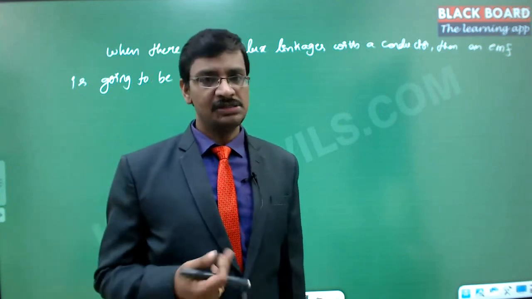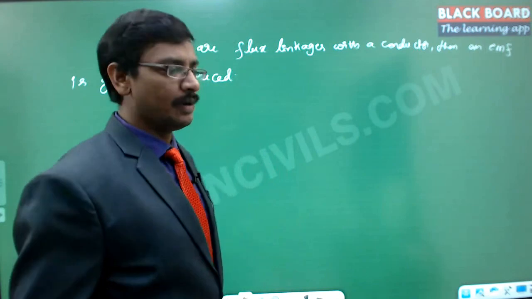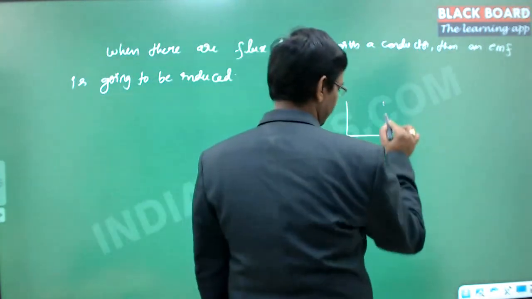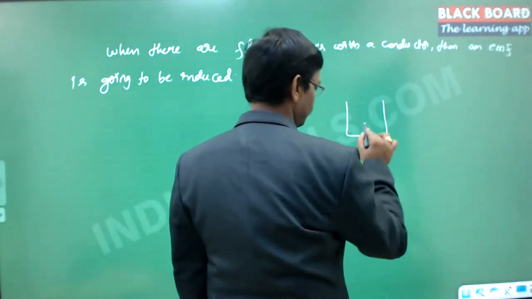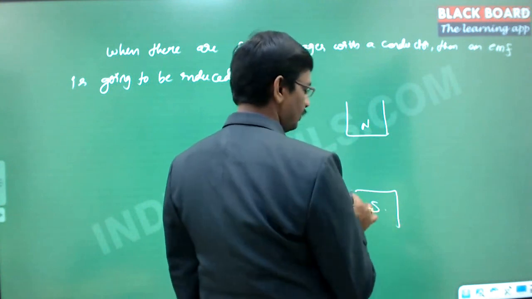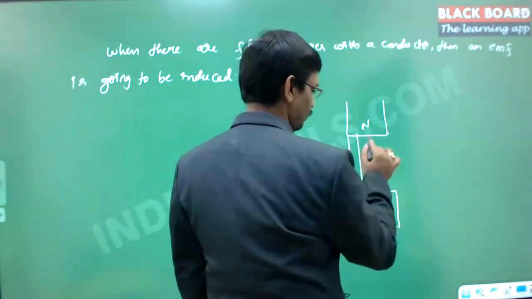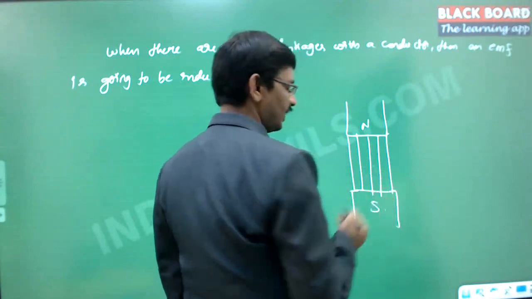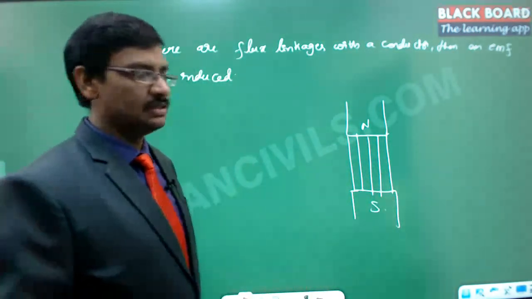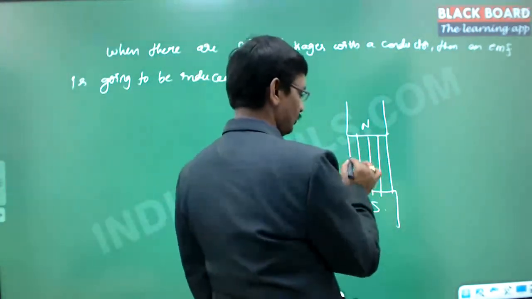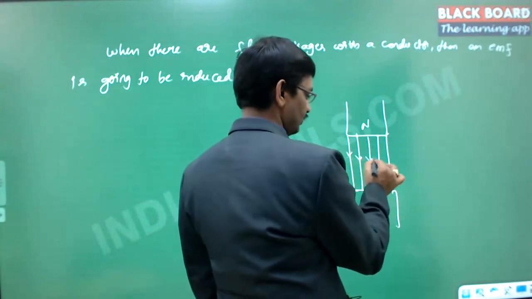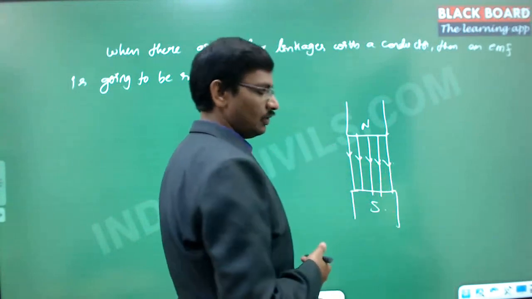But a magnetic field can be generated in a different manner also. If we have a permanent magnet, let us say this is a permanent magnet having the north pole here and the south pole here. Obviously magnetic field lines are going to be induced like this, and from this north pole the field lines start and terminate at the south pole.